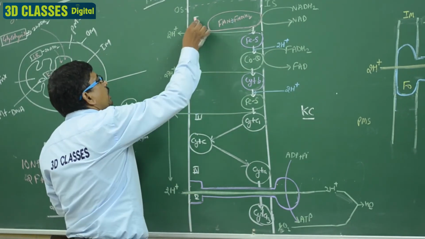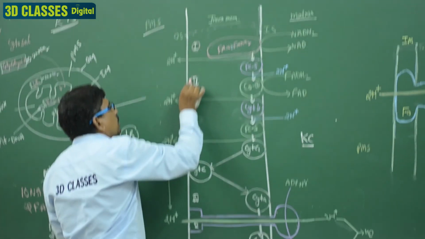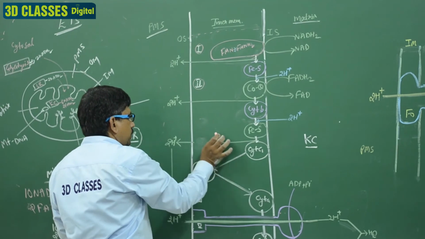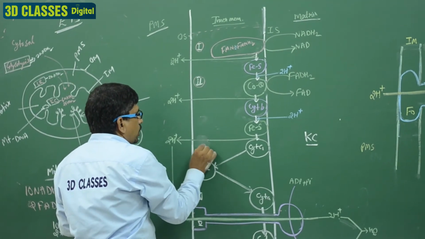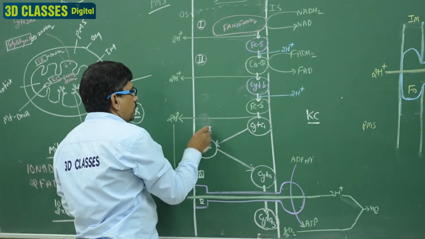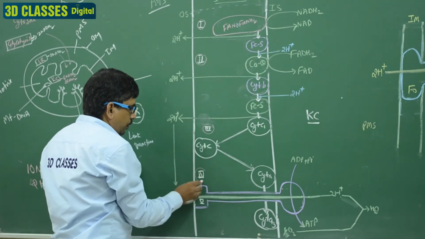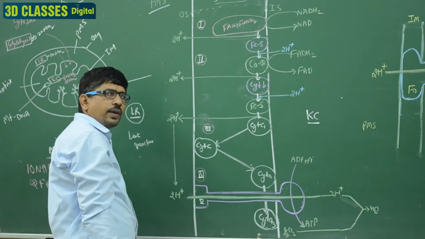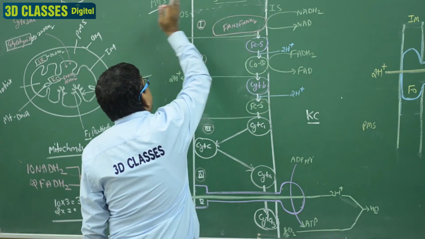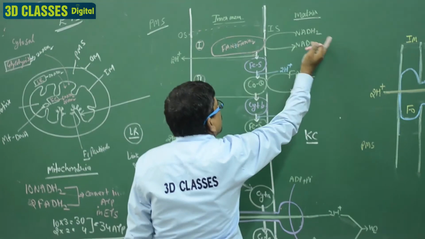I again write here the complex first, complex second, complex third, complex 4, and it is the complex 5. So it is the inner membrane, it is the PMS, and it is the matrix.